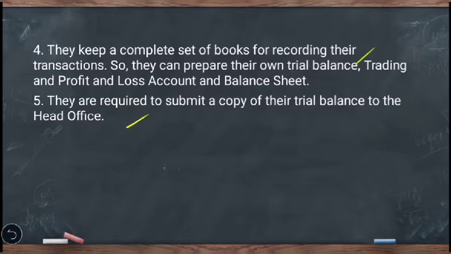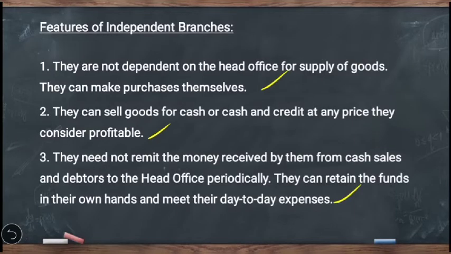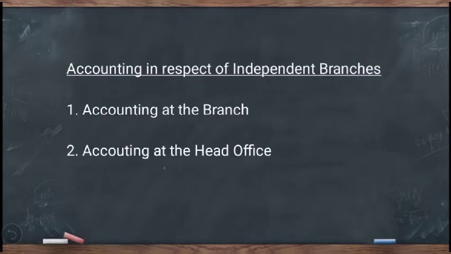Then the fifth point says they are required to submit a copy of their trial balance to the head office. After they prepare their trial balance, profit and loss account and balance sheet, the independent branches are supposed to send a copy of that to the head office, because ultimately independent branches are also accountable to the head office. These are the features of independent branches. Then let's see accounting in respect of independent branches.